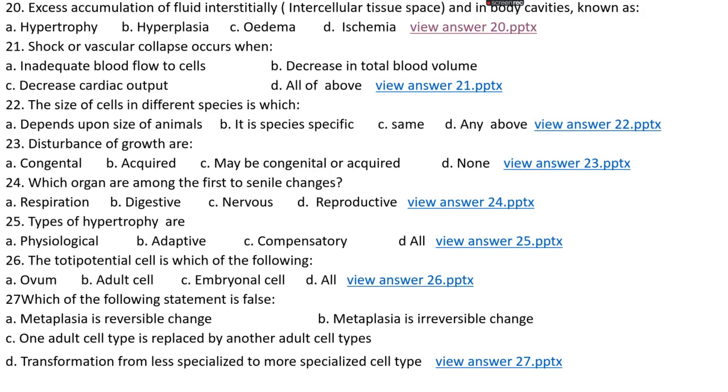Question number 21. Shock or vascular collapse occurs when? Option A, inadequate blood flow to cells. Option B, decrease in total blood volume. Option C, decrease in cardiac output. Option D, all of the above. The right answer is option D, that is all of the above.